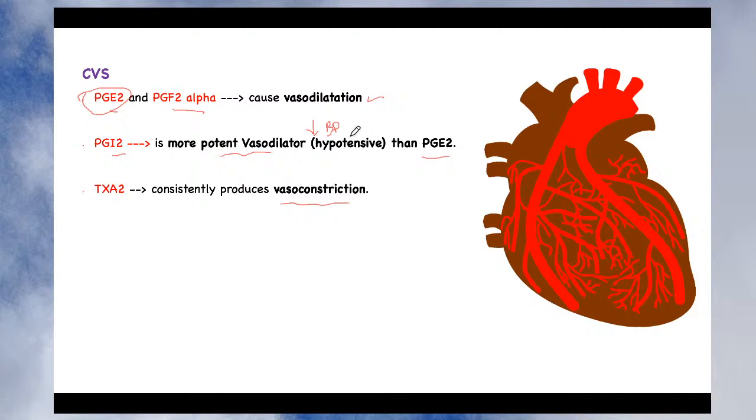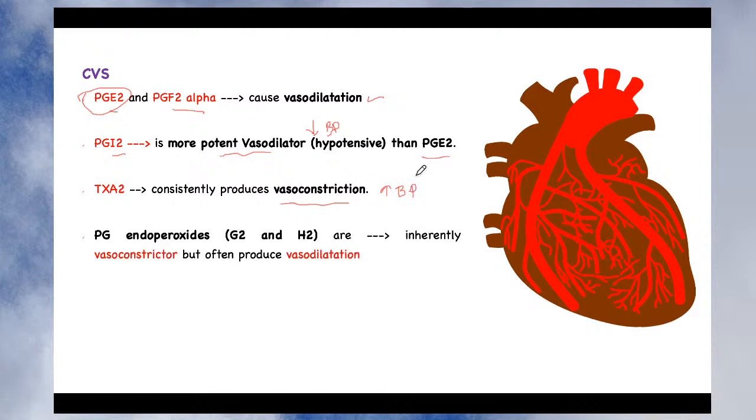So instead of decreasing the blood pressure, what may it do? It may increase the blood pressure, because due to vasoconstriction, it produces an increase in the blood pressure. So this is exactly the opposite action depending upon the different type of eicosanoid. Likewise, a very interesting action is seen with prostaglandin endoperoxide.